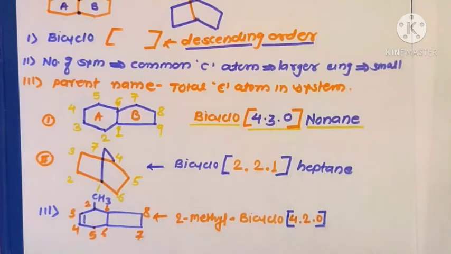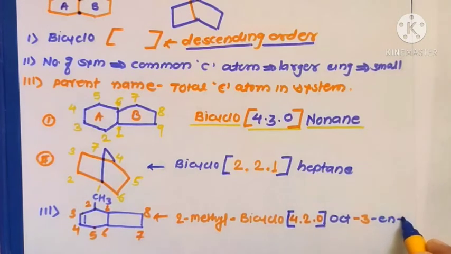Then in this molecule there are 8 carbon atoms, therefore the root name is oct, and this molecule contains one double bond, that is one unsaturation. Therefore this is the functional group. At the ending you write the number and name of this functional group, that is ene. Here the double bond is present on carbon number 3, so 3-ene.